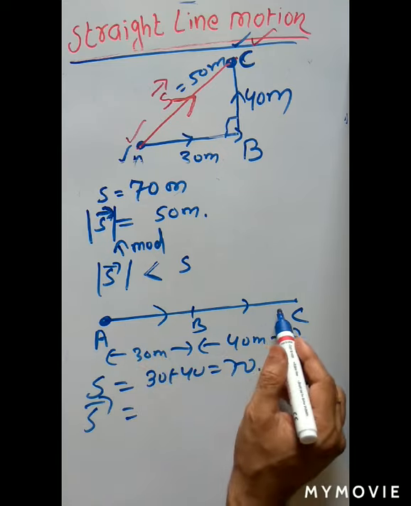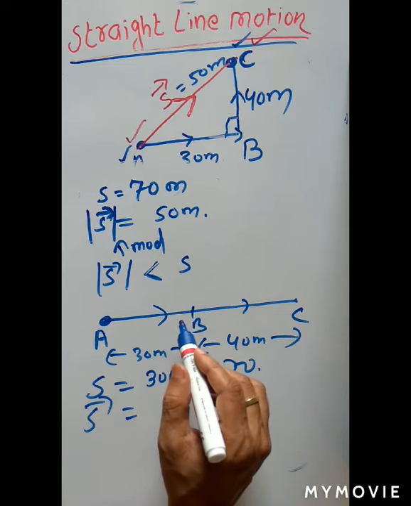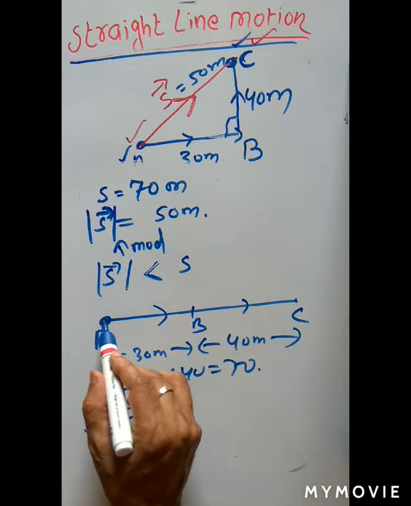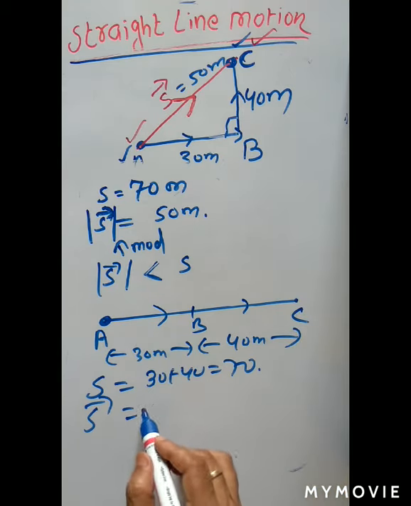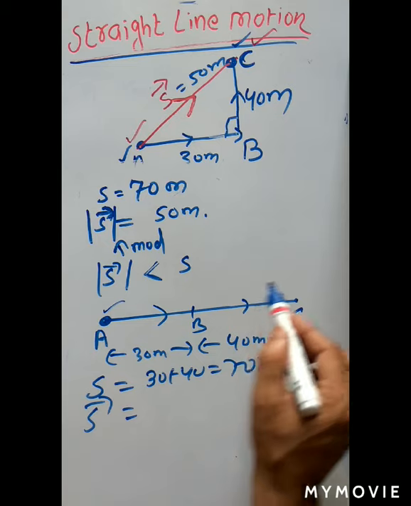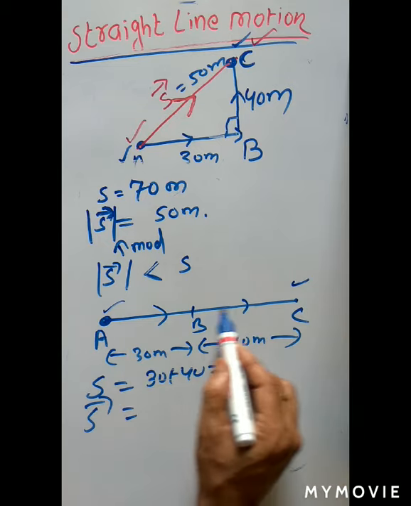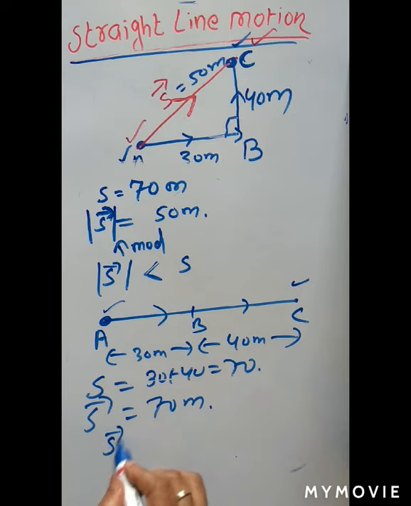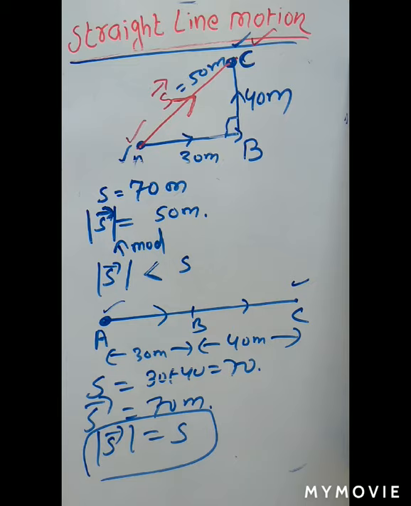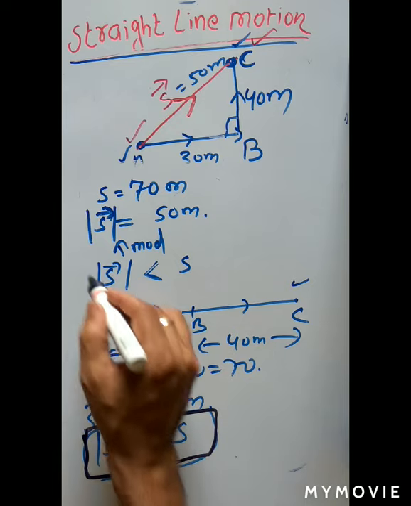Displacement is the straight line joining the initial point to the final point. So this is straight line motion. It is the shortest path between the initial point and the final point. Just join a straight line. So this AC is again 70 meter. So in this case the magnitude of displacement is equal to the magnitude of distance. So we can conclude that the displacement magnitude may be equal to distance.